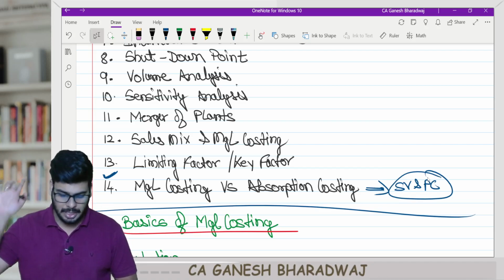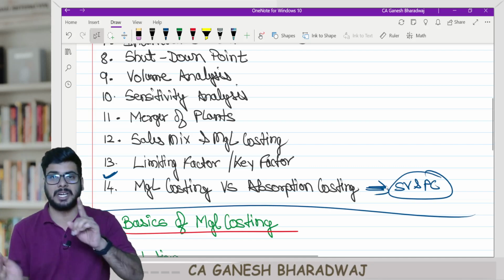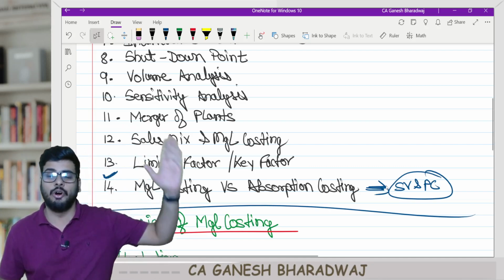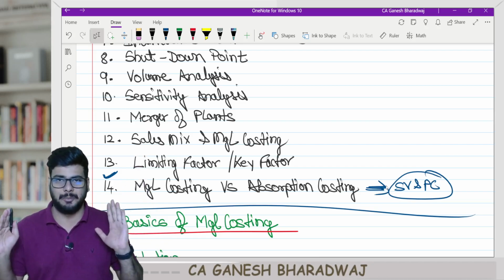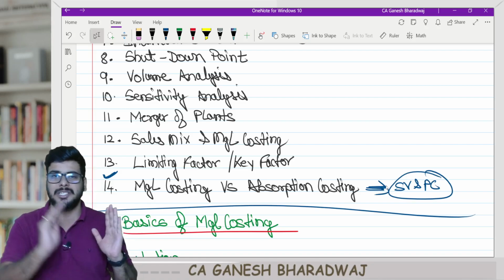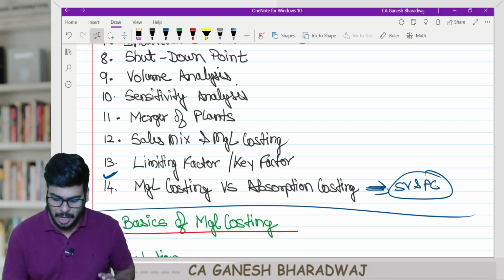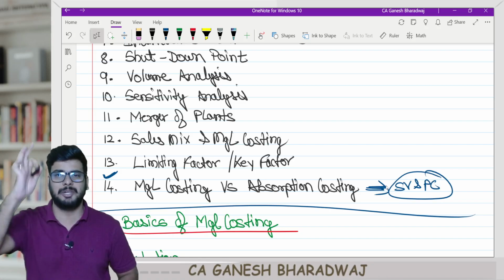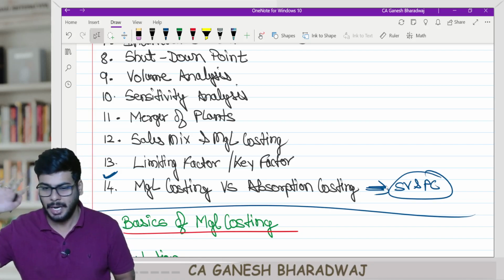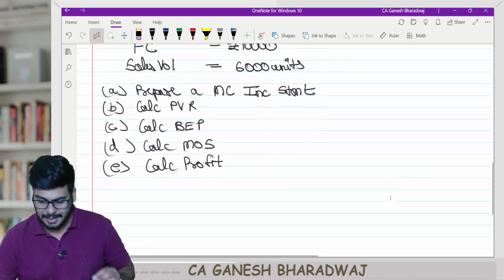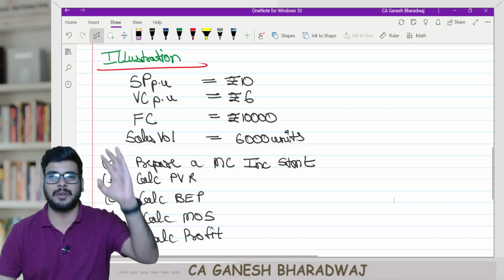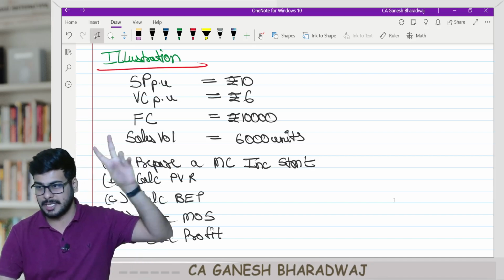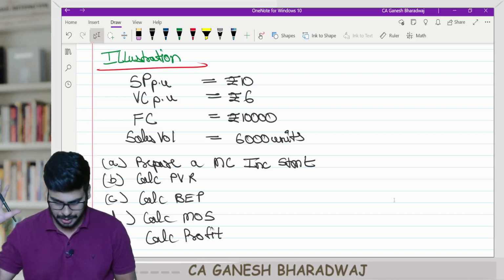The last part alone, since we are comparing it with absorption costing and overheads absorption, we will be seeing the stock valuation and profit computation objective from the viewpoint of marginal costing and absorption costing. All other areas, this chapter is a hardcore decision making area, and hence needs to be looked at from the perspective of variable cost and fixed cost.